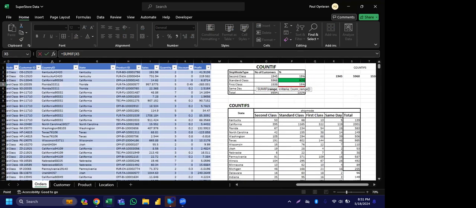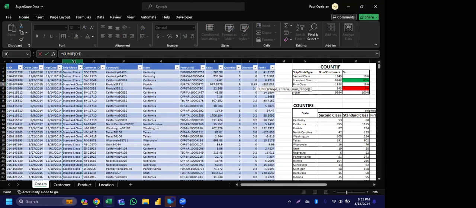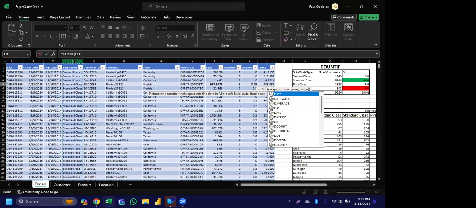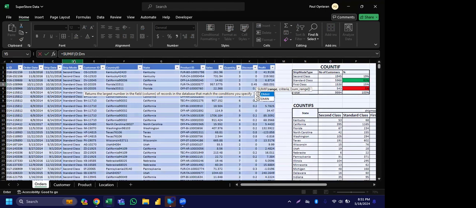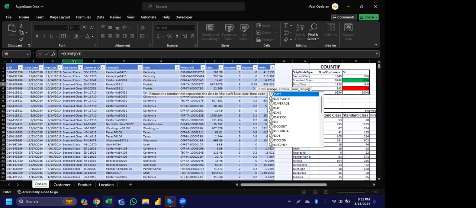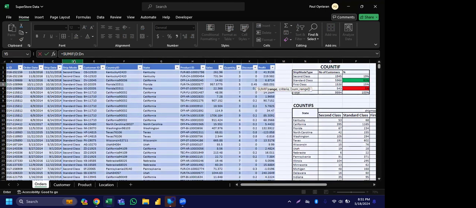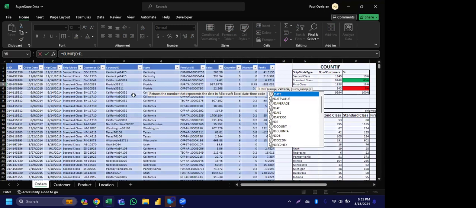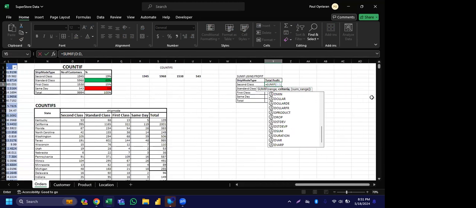Our range is here. Sorry, I didn't press this value. So after then I press my comma. Now I've selected. The next thing it is asking me for is criteria. This will be my criteria now: second class, which is in that column D. Go and sum how much is for second class. Now it's asking, where is that place that we want to sum? I want to put a comma here.